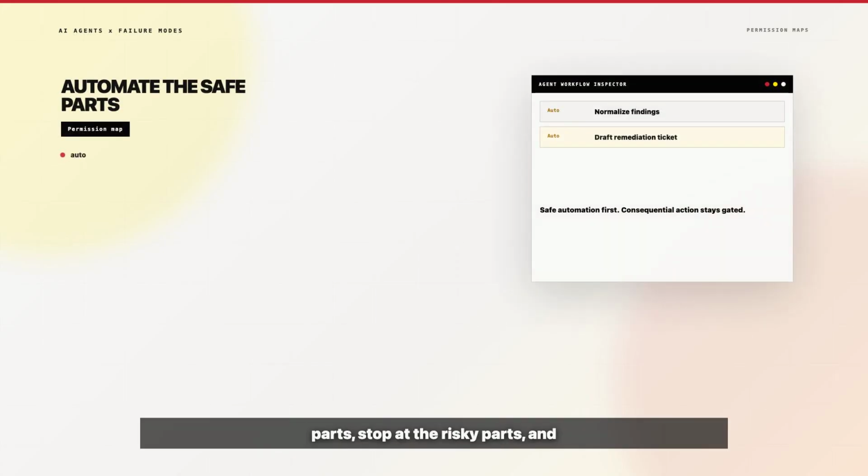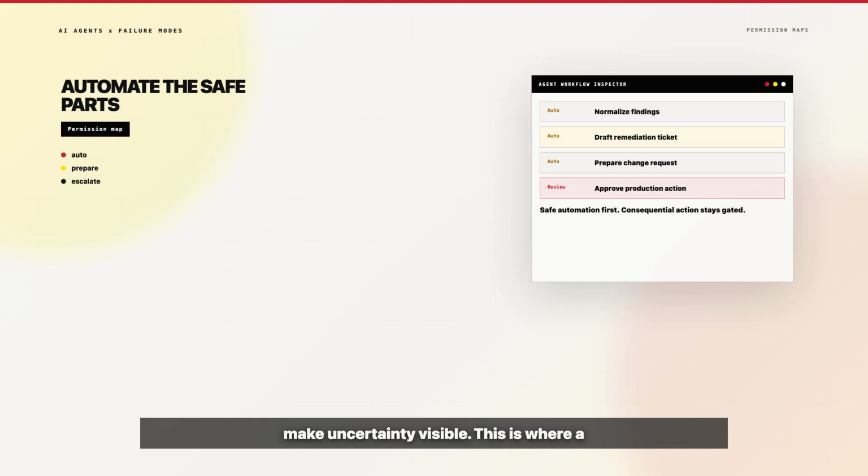They continue the safe parts, stop at the risky parts, and make uncertainty visible. Behave. This is where a lot of agent projects go wrong. They think autonomy means the agent should push through every obstacle. Production autonomy is not about forcing action. It is about knowing which actions are safe, which actions are blocked, and which actions need human judgment.